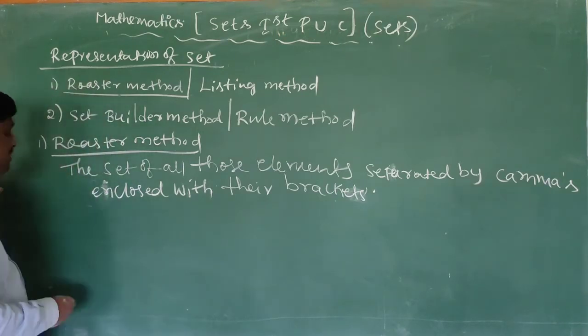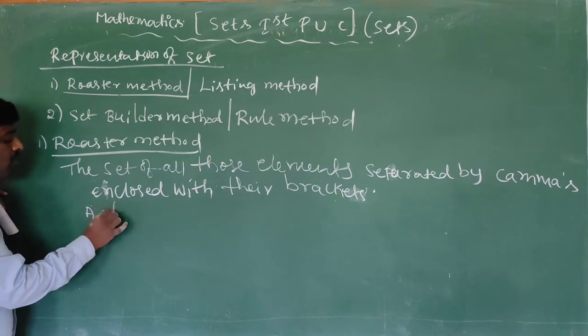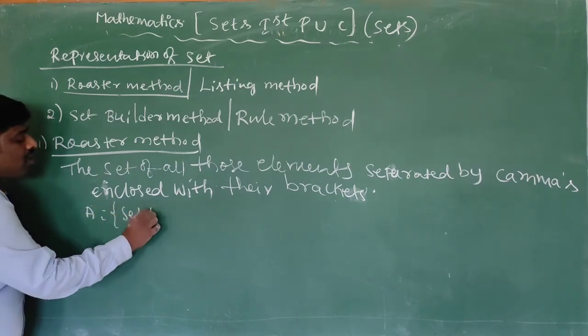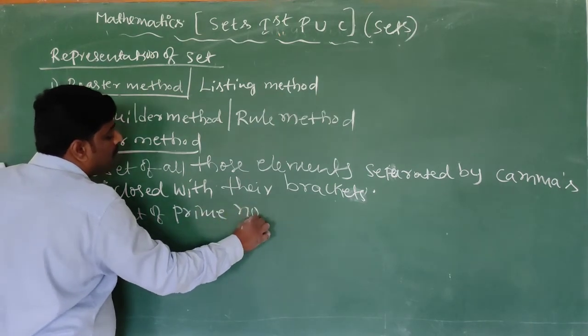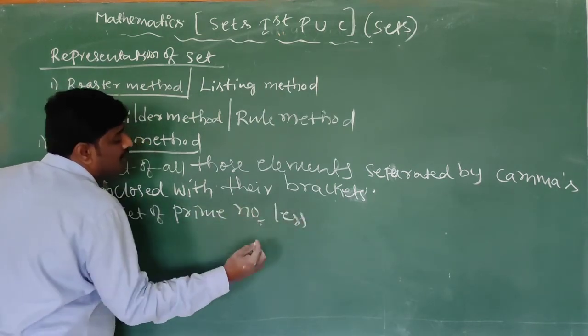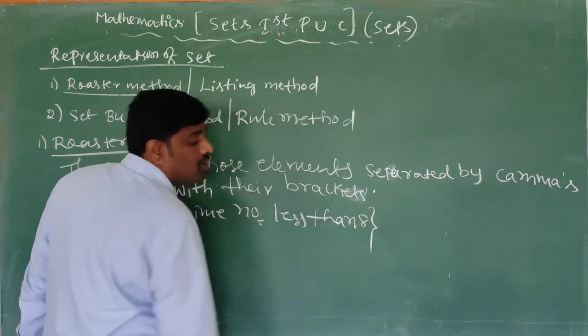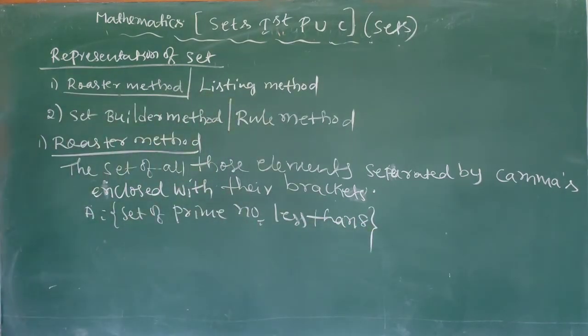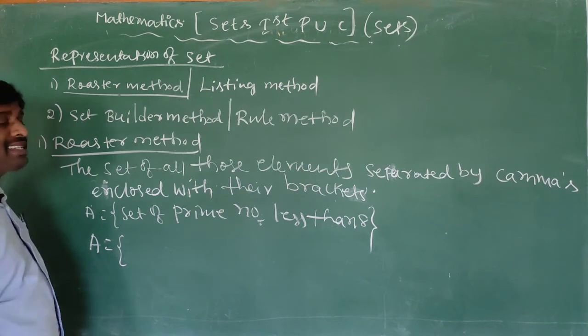For example, how is it a roster method? A is equal to the set of prime numbers less than 8. What are the prime numbers less than 8?